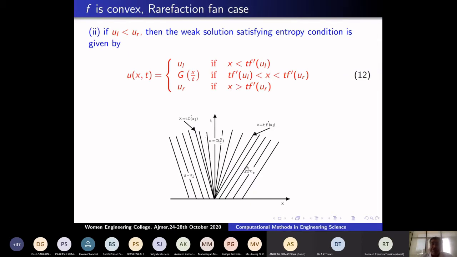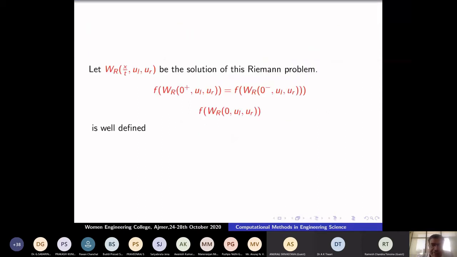Suppose F is a concave function, then the opposite happens, because F dash is a decreasing function. In this case, with UL less than UR, if F is a concave function, then there is a discontinuity. If UL is greater than UR, the opposite happens if F is a concave function. I will give you a simple example of how I am going to model it. From a simple example, you can see it.